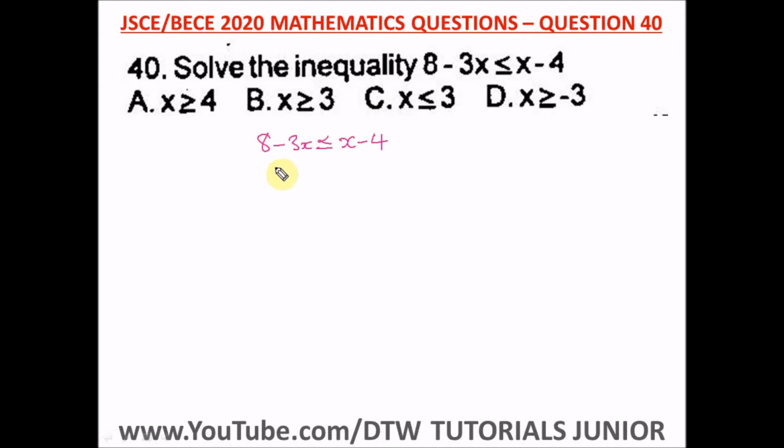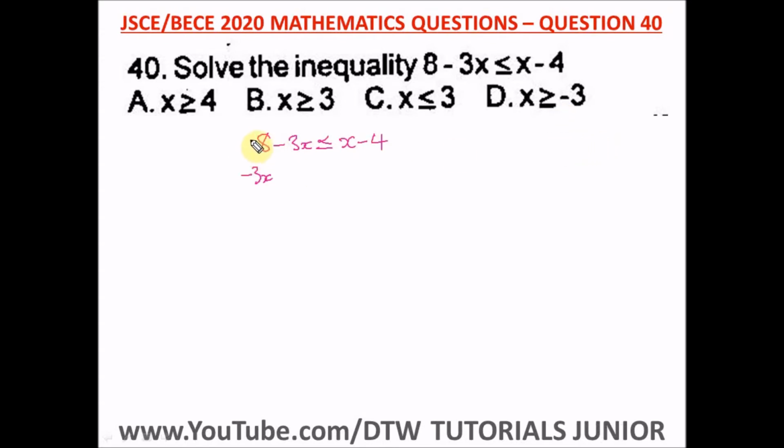Always when you're solving inequalities, make sure your x, the ones with the variables, come to your left hand side. Don't bring them to your right hand side. Note that, please. So we take our x here and take the 8 here. We now have left here minus 3x. Don't forget the minus 3. This minus is in front of 3x, because the sign a number carries is always in front of it.